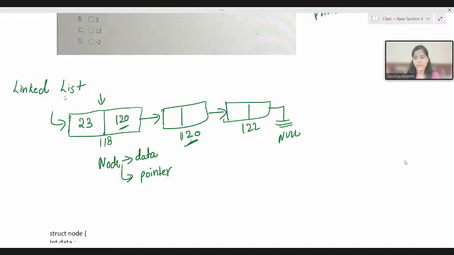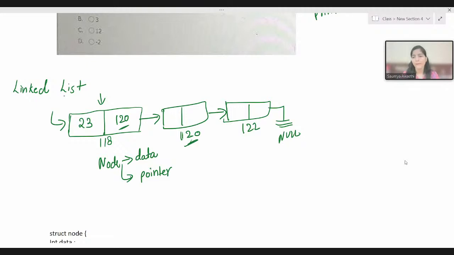Now why is it storing that? You must be thinking that in an array we don't have any such concept of storing the address, and we are easily able to access the elements, so why in a linked list? I already explained yesterday that in an array we store data in a contiguous fashion, with contiguous memory allocation.